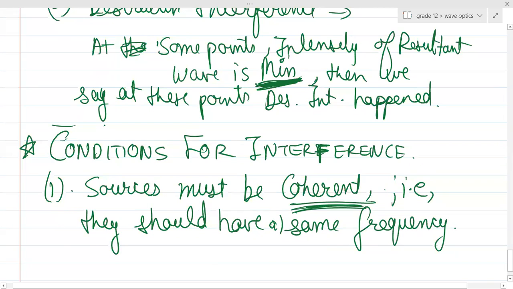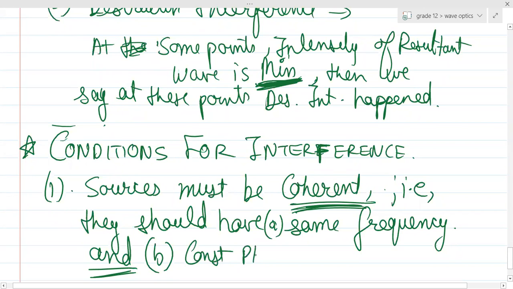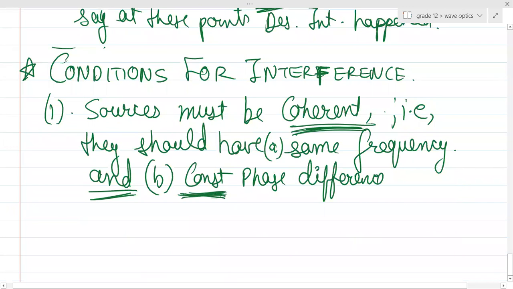This is the first condition. And please remember, it's not 'or', it's 'and'. Both the conditions should be fulfilled, then only the sources will be coherent. Sources must be coherent, that is, they should have the same frequency and a constant phase difference. What do you mean by constant phase difference? The phase difference between the two waves should not change with respect to time.